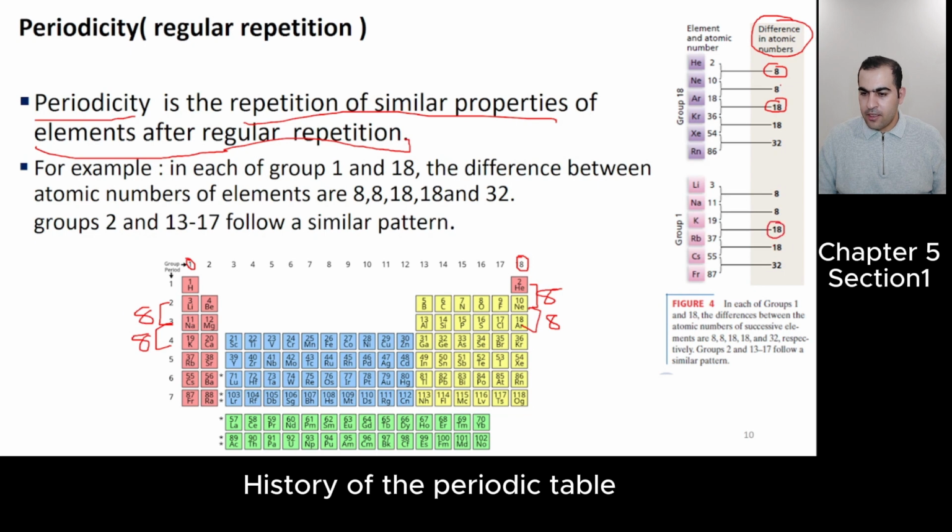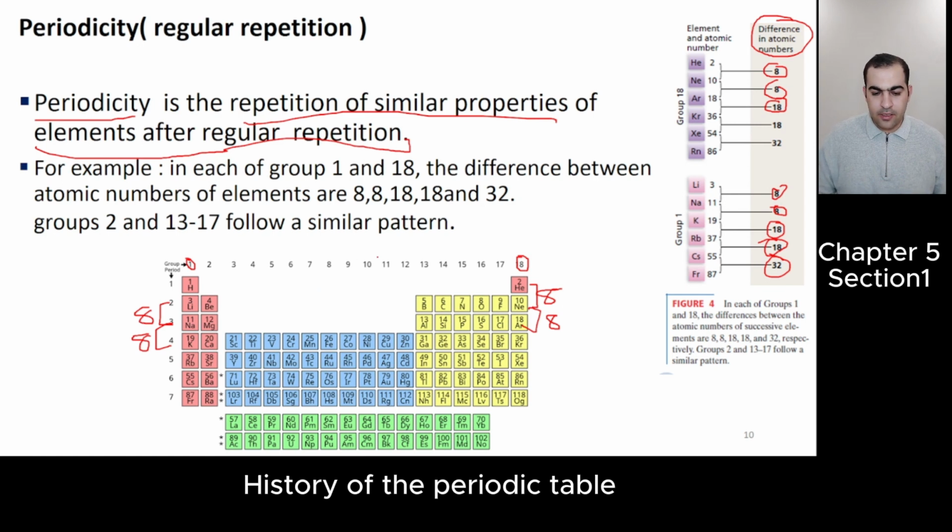Look, 8, 8, 18, and rubidium to cesium, 18, cesium to francium, 32. So 8, 8, 18, 18, 32, also in group 1. This is the similarity between group 1 and group 18.